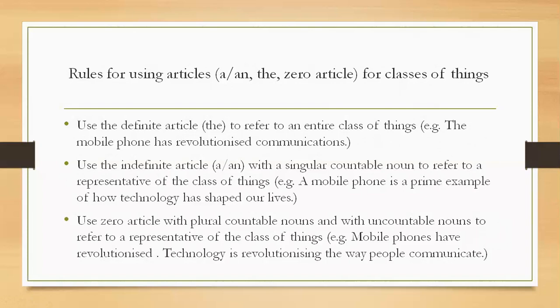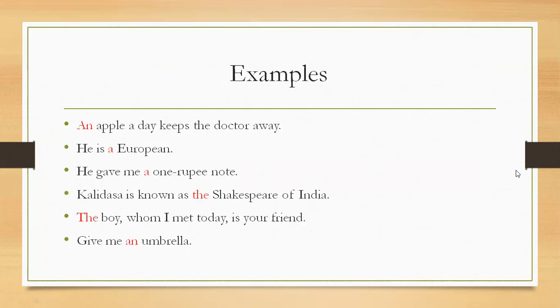Whereas, technology is revolutionizing the way people communicate. Here the definite article the is used because it refers to the way of communication between people. That is why the definite article is used. Let us look at some examples of the use of articles. An apple a day keeps the doctor away.